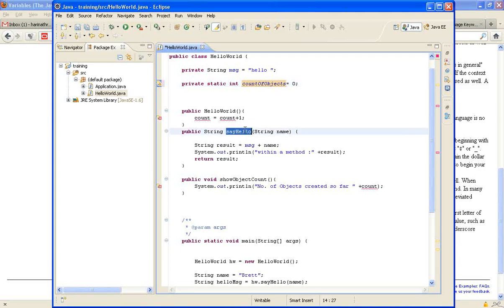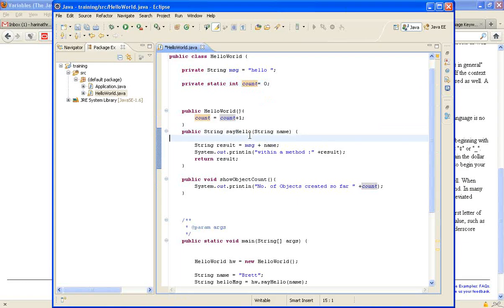Now if you look at the variables or the methods, say hello, here we start with a lowercase letter. But if you think you need a multi-word variable name or method name, then the first character of each subsequent word will be uppercase. Now say hello, you look at this. Yes, it begins with a lowercase, but in hello, H is a capital, uppercase letter. So why is that though?